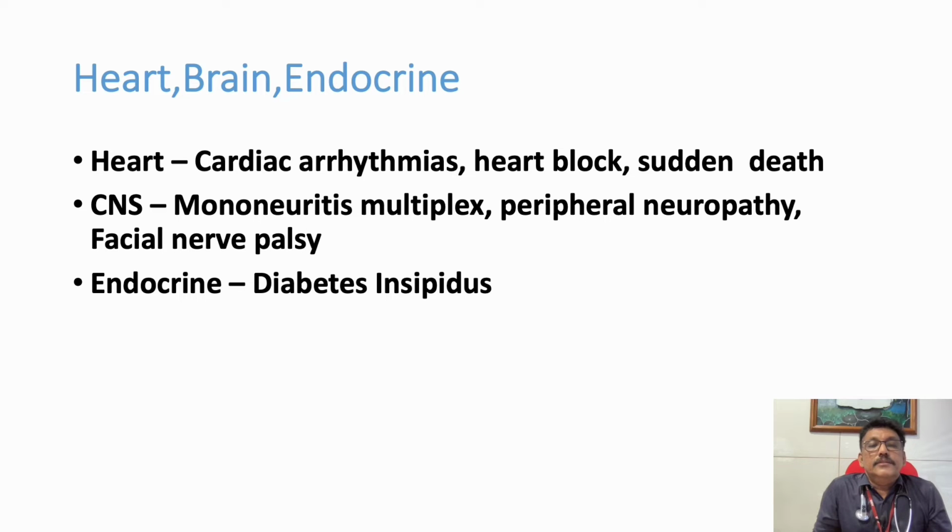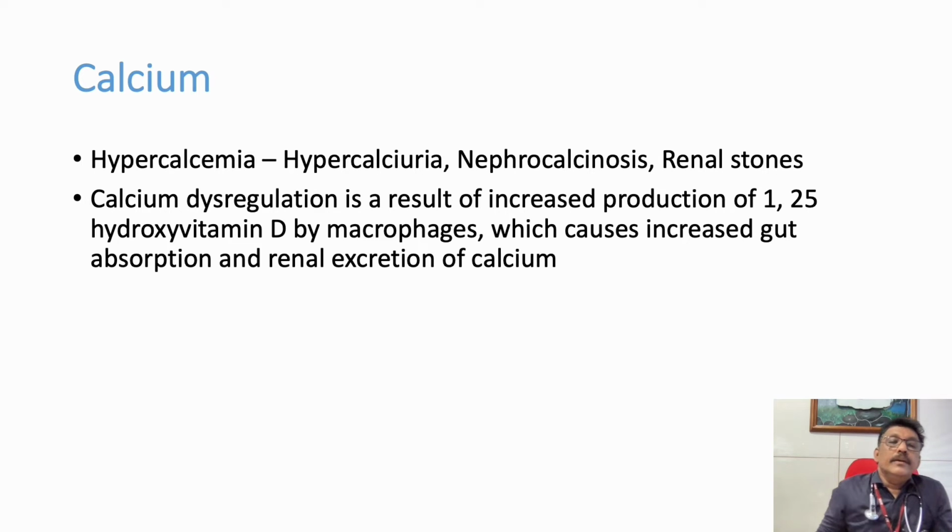Then mononeuritis multiplex, where multiple areas and single nerves are involved. Peripheral polyneuropathy also can be there. Diabetes insipidus with a lot of urine output can be there in patients who have endocrine dysfunction.